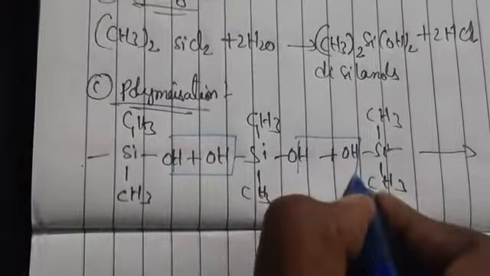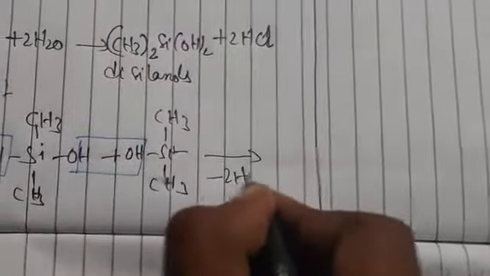There will be loss of a water molecule here. By losing the water molecule, the Si-O-Si linkage is formed.